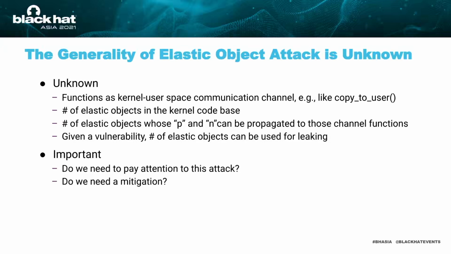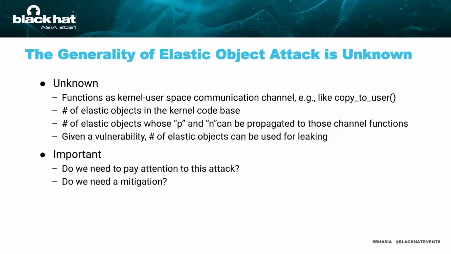If we only have 2 or 3, it's very hard to cover most slab caches, let alone pairing them with a vulnerability. The third question is, even if we have enough elastic structures, it doesn't mean the length field and the pointer field of them can be propagated to the channel functions. Without this guarantee, the adversary can hardly control the size argument as well as the source argument.